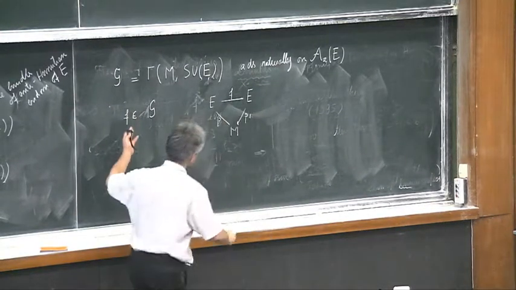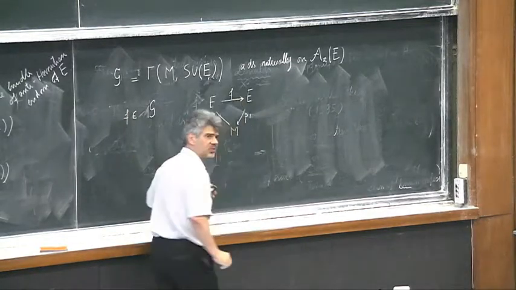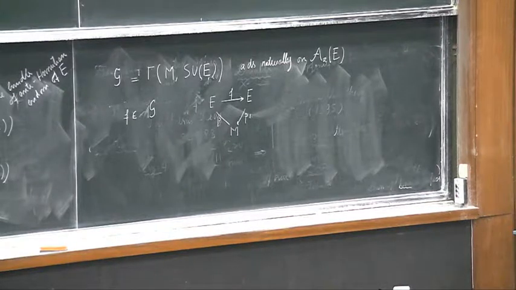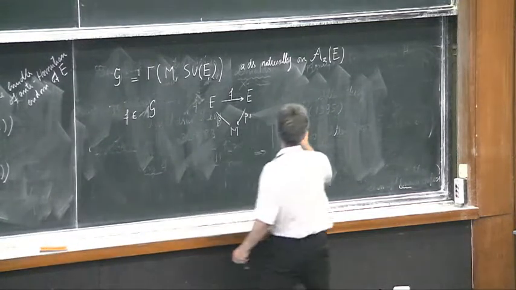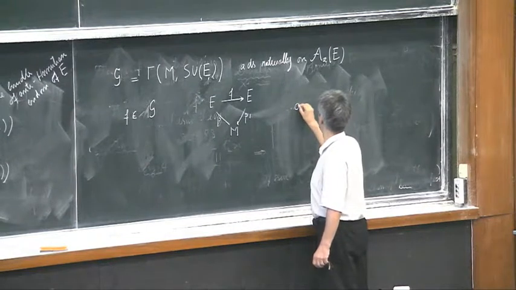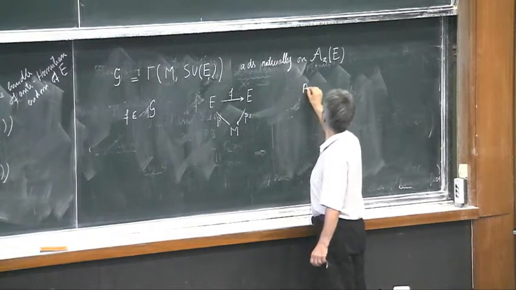So a gauge transformation is just a bundle automorphism like that, which is fiber-wise a unitary automorphism with determinant 1 in every fiber. What you can do is look at the associated operator.